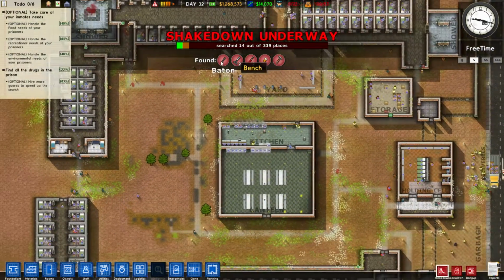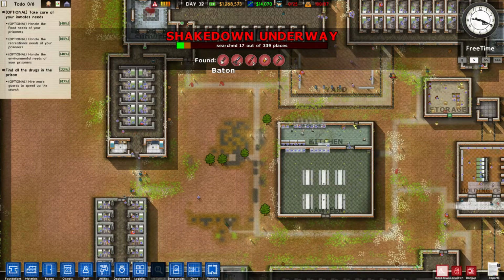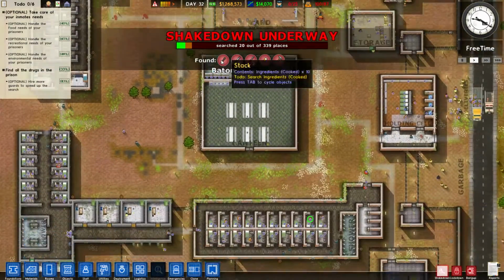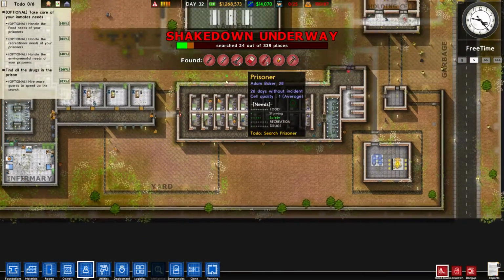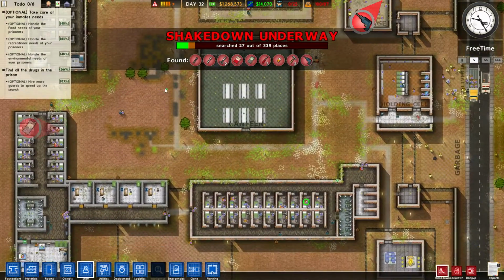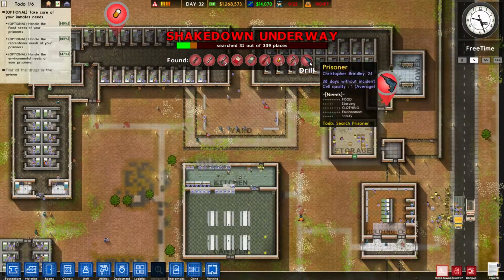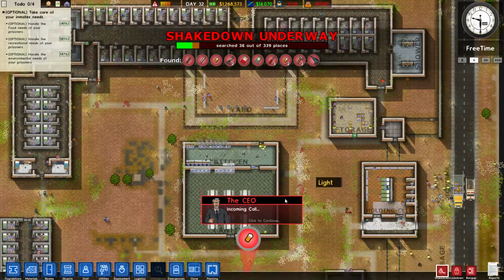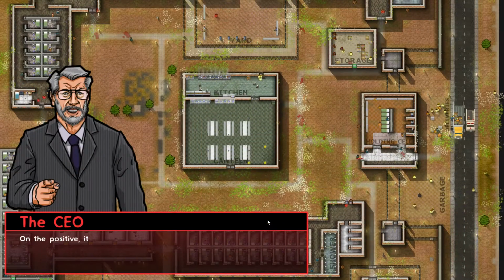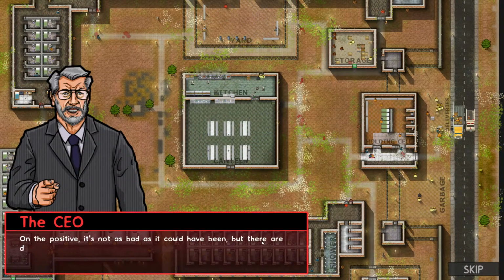Look at all these tools they've got. A baton. I don't know where they got it. They nicked one off a guard or something. SIGs is... Oh, I guess SIGs probably isn't allowed. I feel like SIGs is allowed in most prisons. A drill? He had a drill? He wouldn't have had power for it unless it was a battery drill. On the positive, it's not as bad as it could have been.